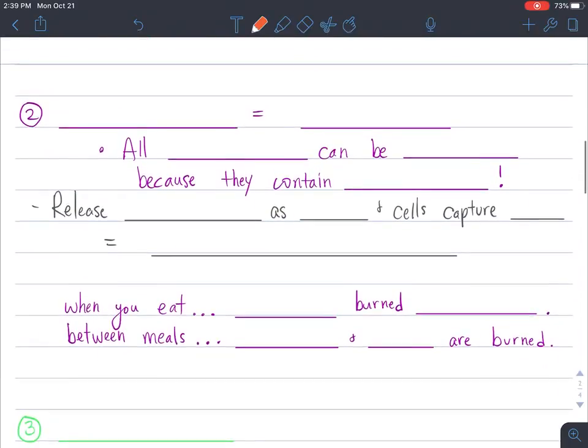All right, so if we're not building stuff, then we're burning our food energy so that we can have energy. And all of our cells need energy to carry out their specific functions. So energy is really important.